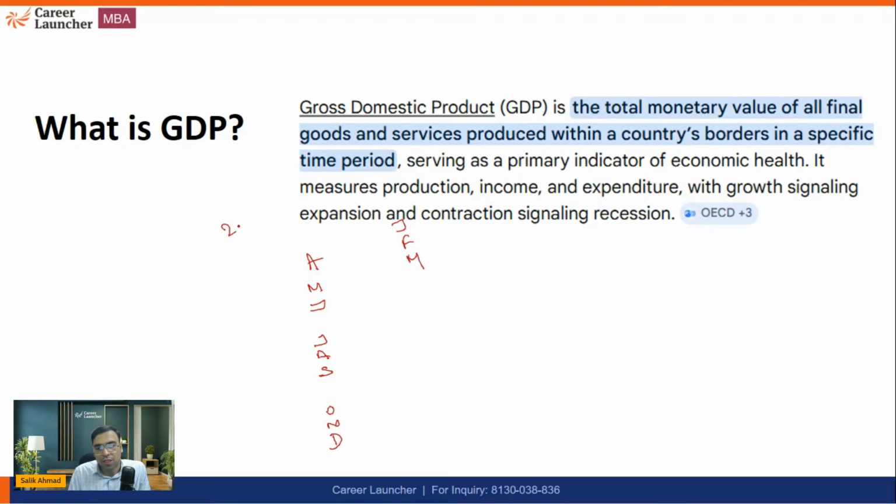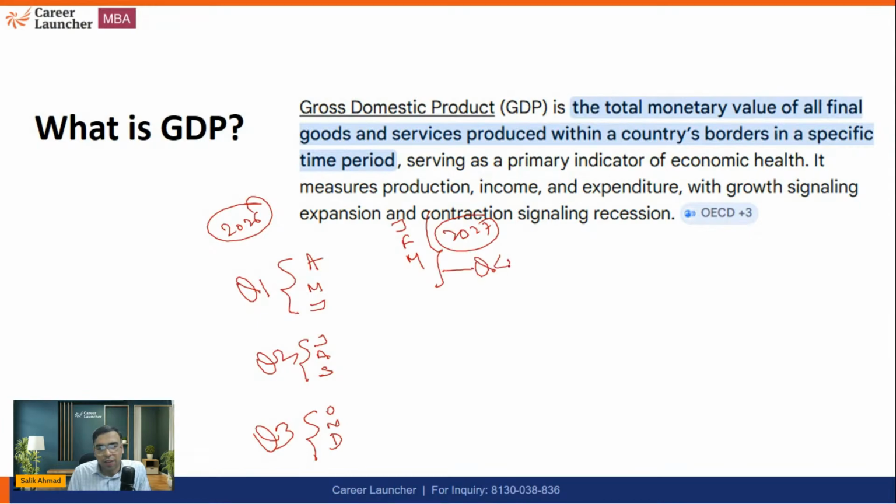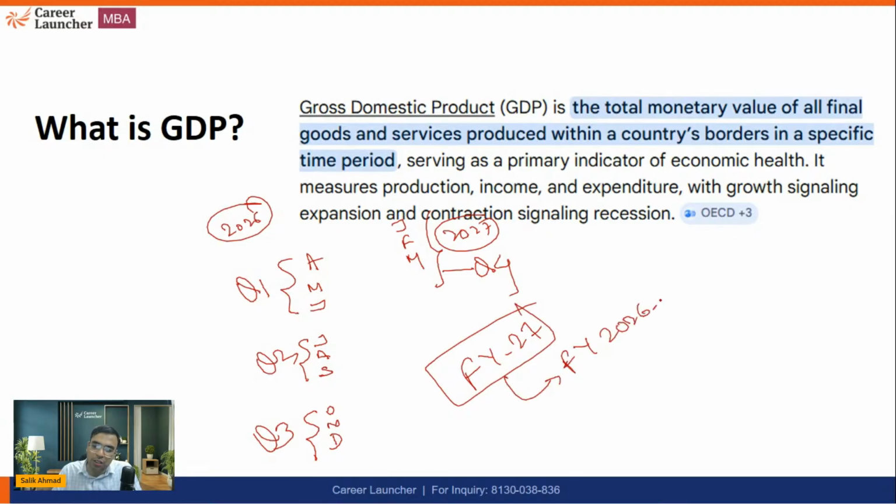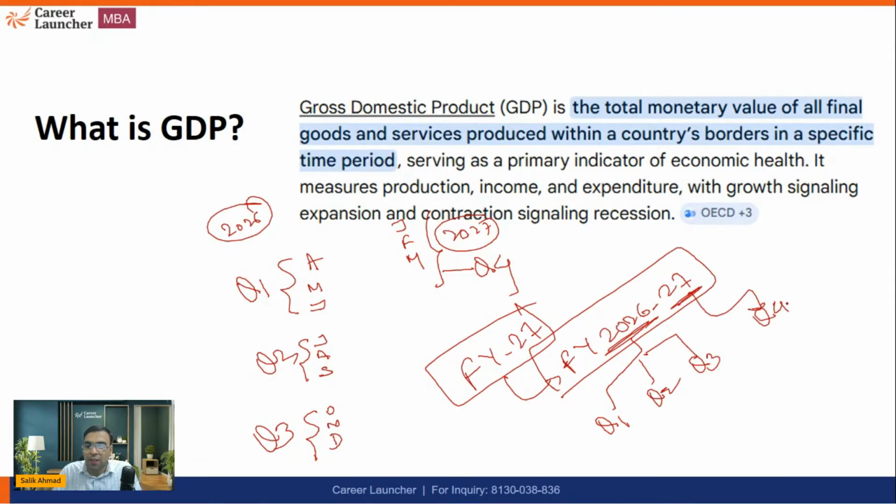So this is 2026. This is 2027, right? So this is Q1, April, May, June, Q2, July, August, September, Q3, October, November, December, and Q4, January, February, March. So when I'm saying FY27, I mean to say fiscal year 2026, 2027. And this means 2026 will have 3 quarters, Q1, Q2, and Q3, and 2027 will have the 4th quarter.